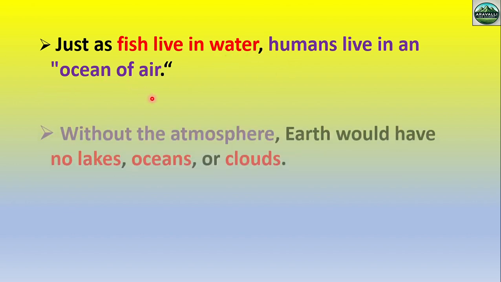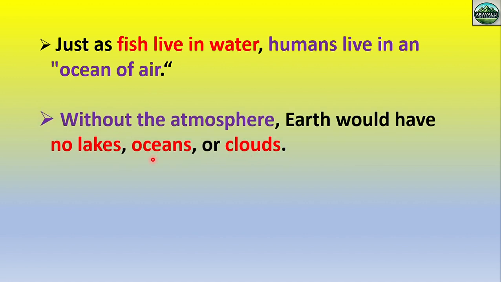Without the atmosphere, Earth would have no lake, no ocean, no cloud. Why? Because without atmosphere there is no water vapor. No water vapor means no cloud. No cloud means no rainfall. No rainfall means no water. No water means no lake, no ocean. So the atmosphere is important for everything.